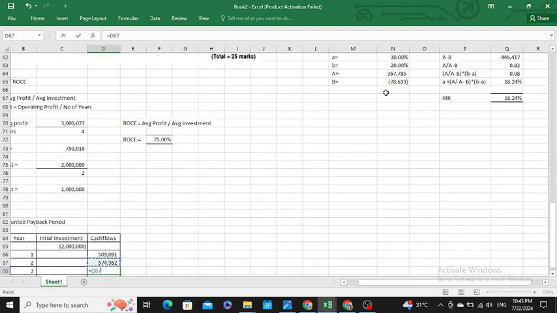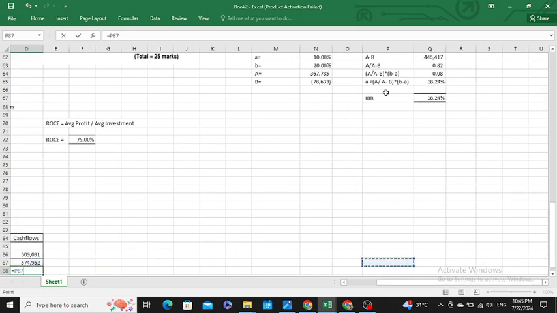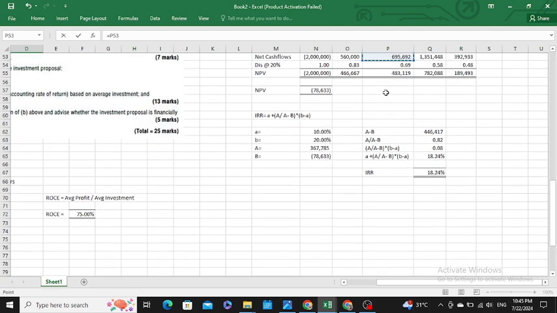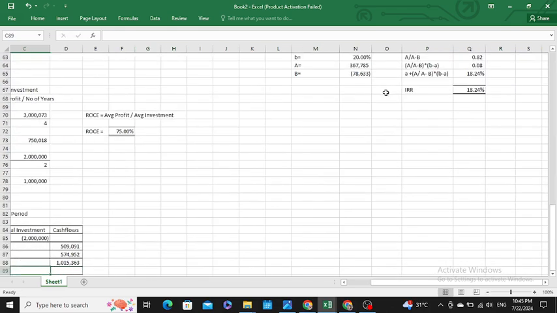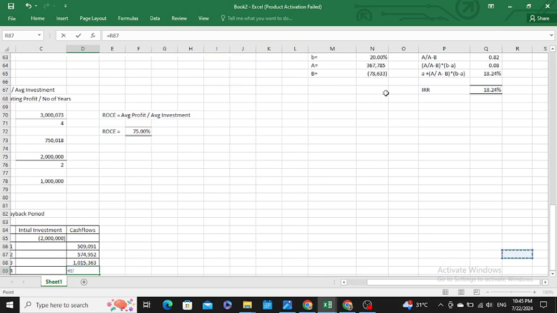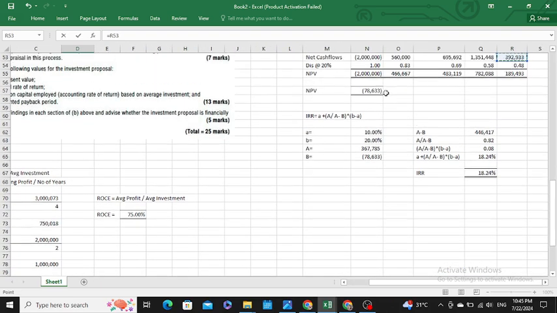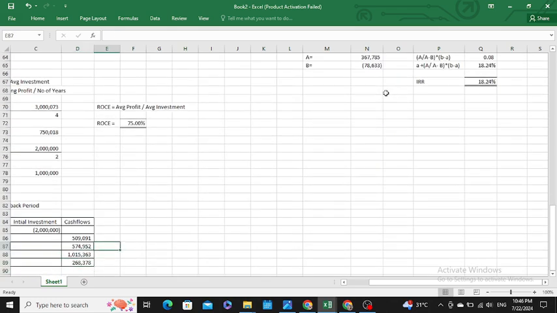Then my discounted cash flow for year 3 would be 101, and my discounted cash flow for year 4 is 268. Okay.